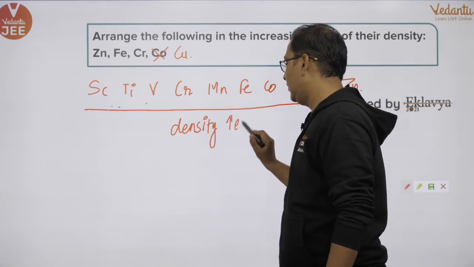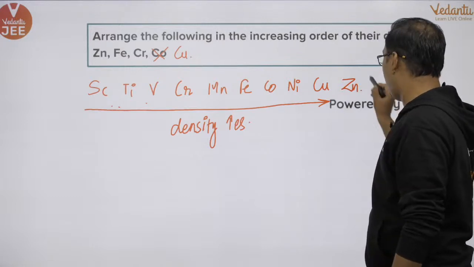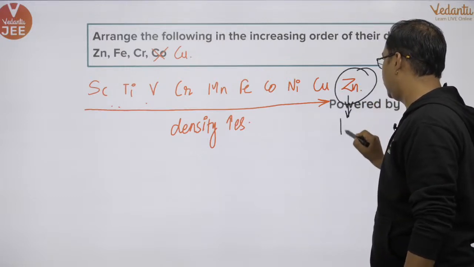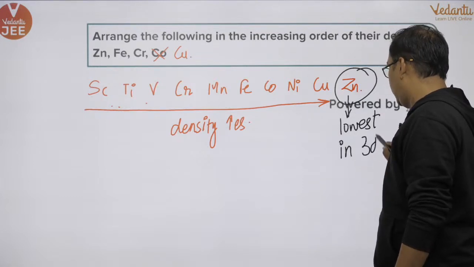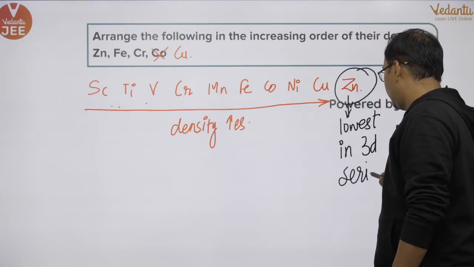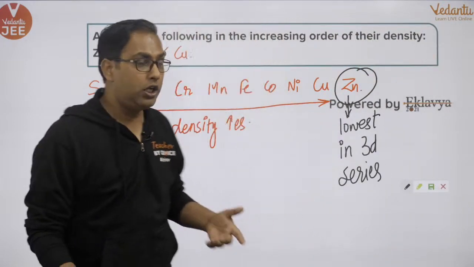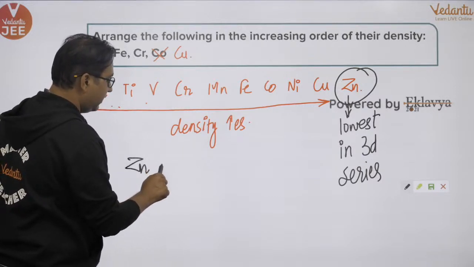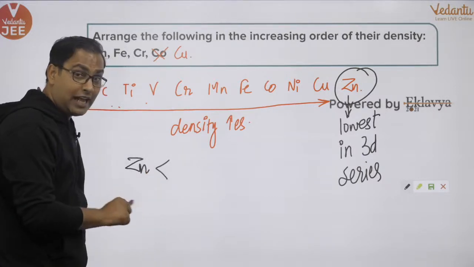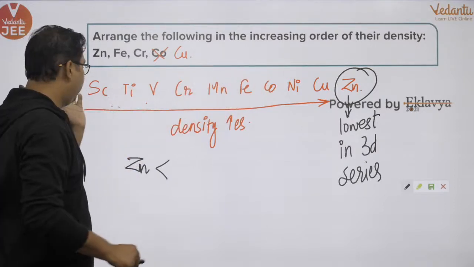And the density of zinc is lowest in the 3D series. So if you want to arrange this, whatever option is there, zinc will be the first one. Yes, this will have the lowest density, and after that scandium to copper will be this sequence.